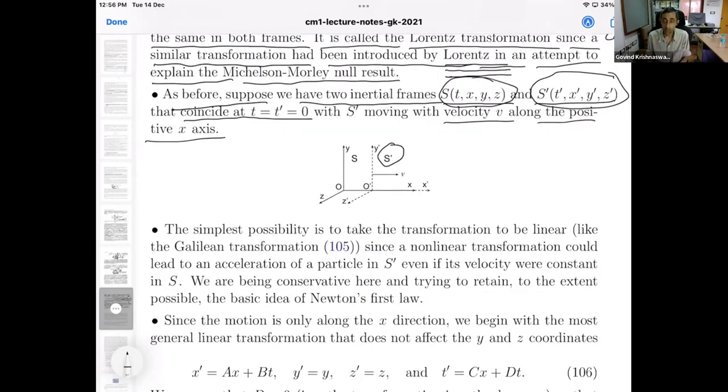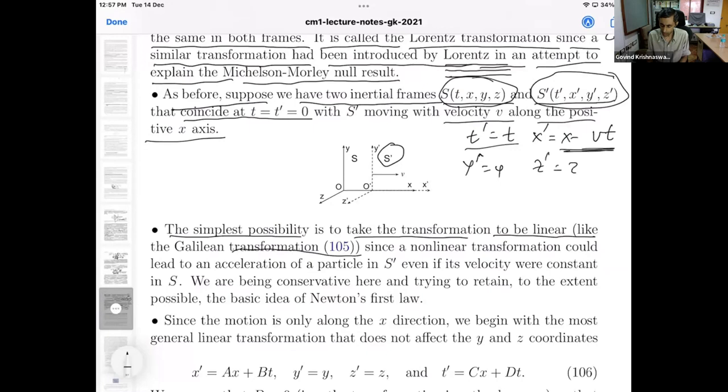Now, let us see how we argue. The simplest possibility is to take the transformation to be linear, like the Galilean transformation. Galilean transformation is also linear, right? T prime equal to t is identity. X prime is equal to x minus vt. This is also linear in x and t. Y prime equal to y. Z prime equal to z. So this is the Galilean transform. So it's linear. That is, x appears to first power, t appears to first power. V is simply a parameter.